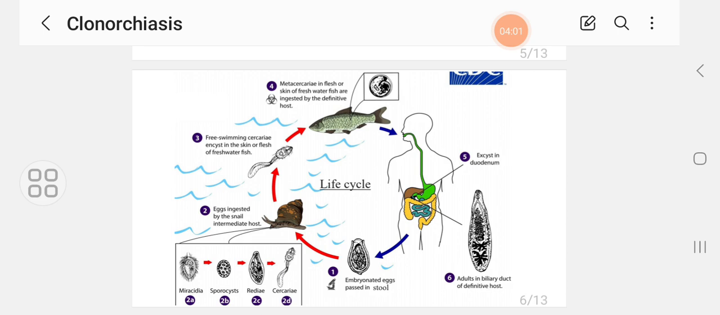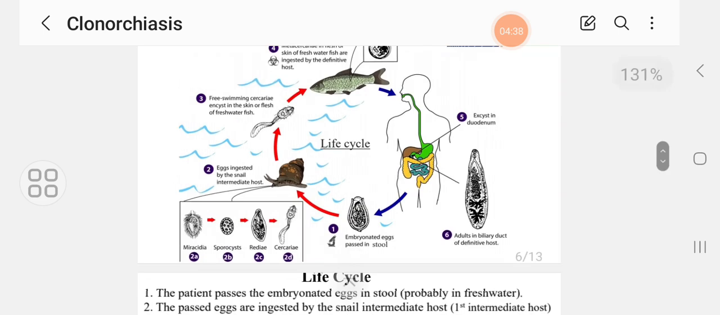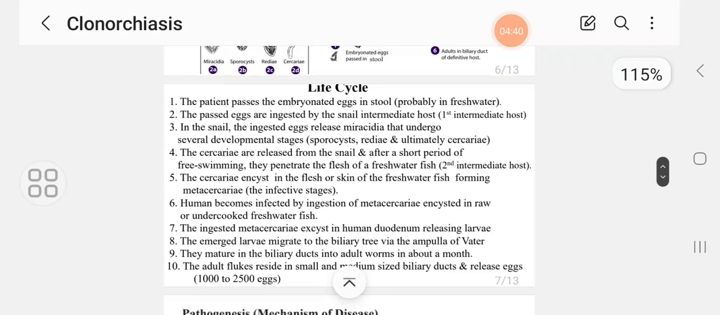In the digestive system, especially the duodenum, the metacercariae are freed, and the emerging larvae migrate to the biliary system via the ampulla of Vater, and in a month's time they become adult and they release eggs, from 1,000 to 2,500 eggs per day, and they live for about 20 to 30 years, and even 50 years was reported. So here is the life cycle in writing.